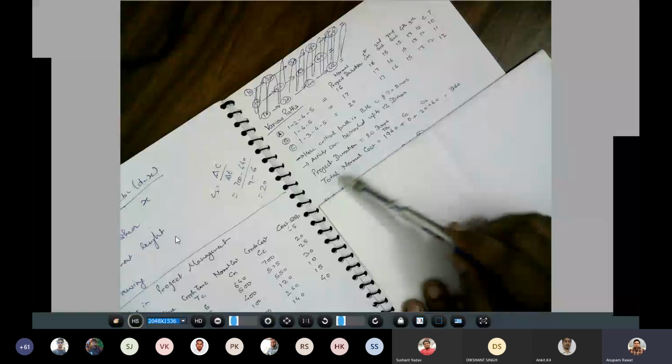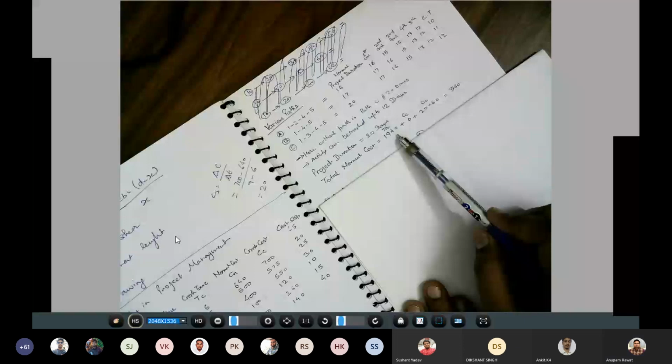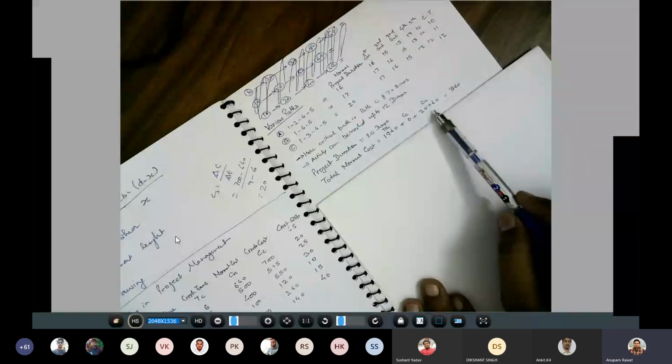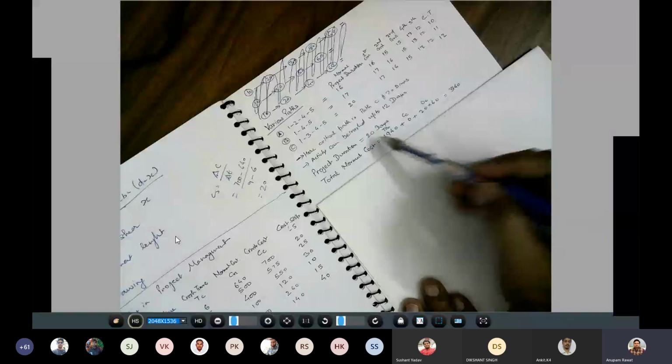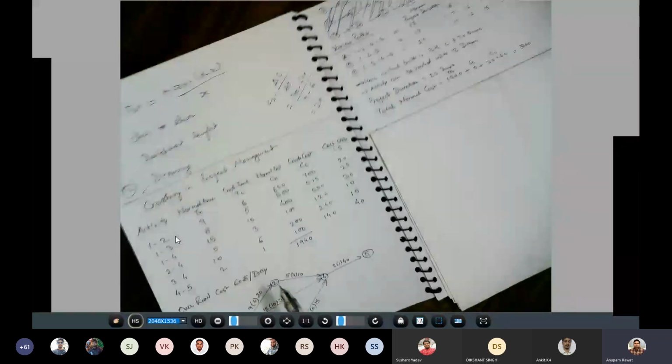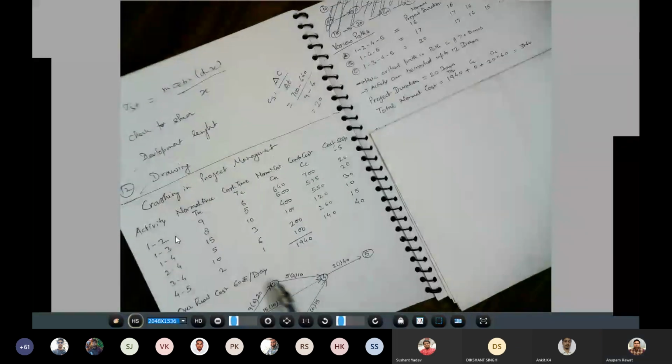Now the total normal cost is 1940 plus crash cost plus overhead charges, because your project is taking 20 days. The overhead cost I have already written here. The overhead cost is 60 rupees per day.